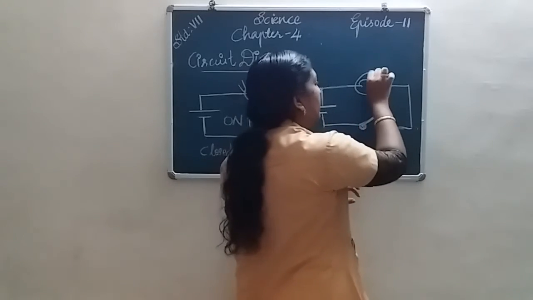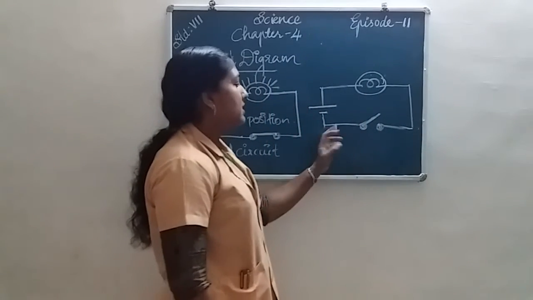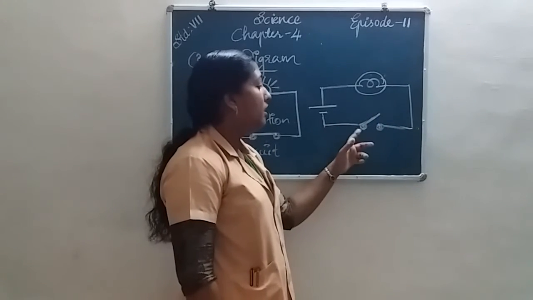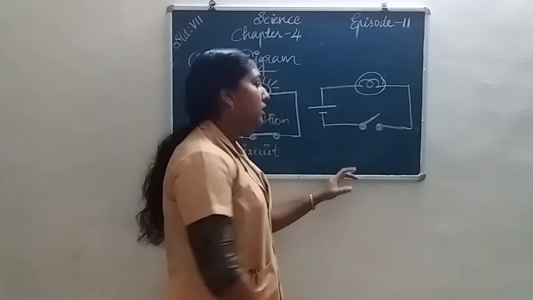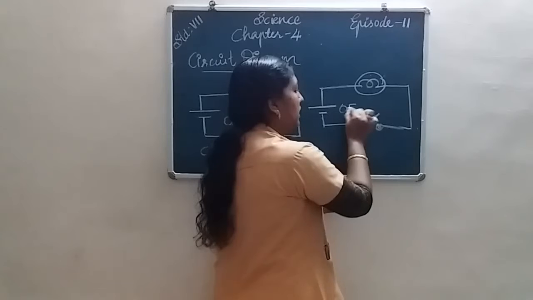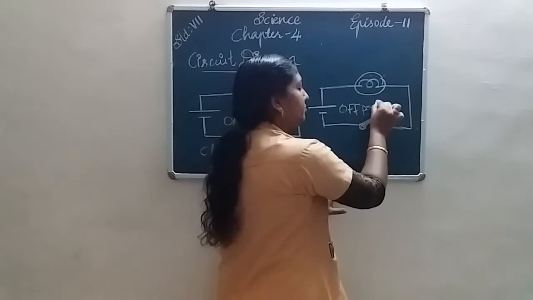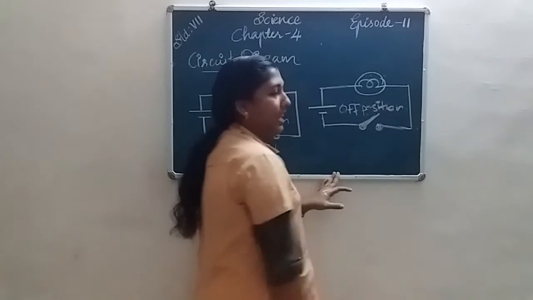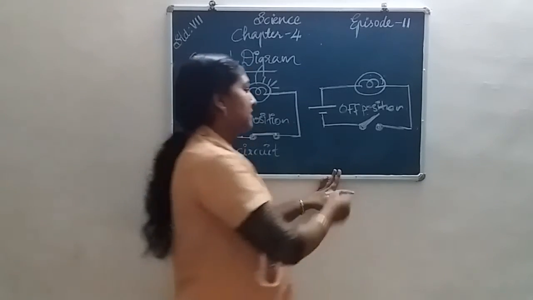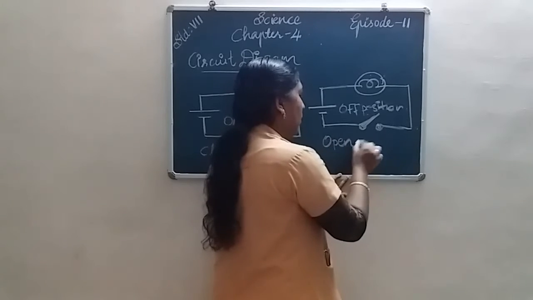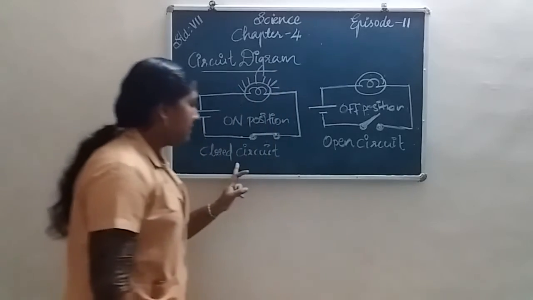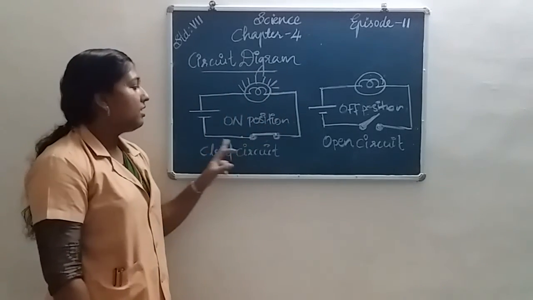So the bulb does not glow because the current does not go through this circuit. The switch is in off position. So we can say that this is an open circuit. In a closed circuit, the electricity is passed through the circuit.